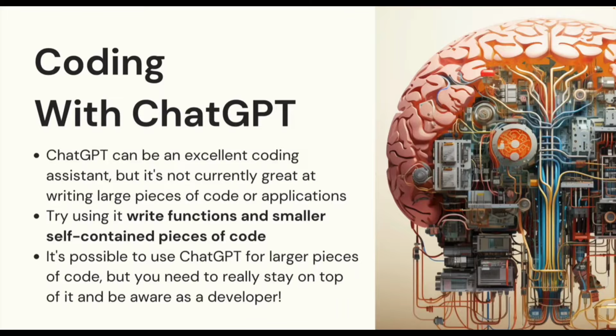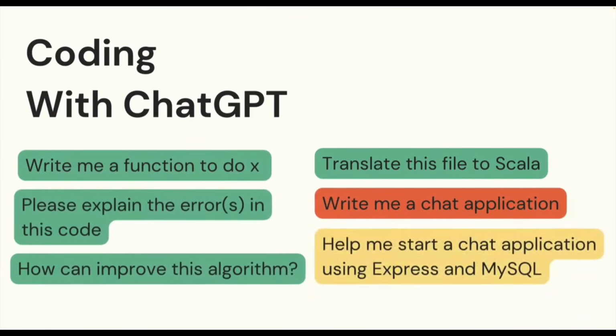It is possible to use ChatGPT to write larger pieces of code or even try to use it to write an application for you, but you really have to know what you're doing as a developer and pay attention to what it's writing, because I've trialed this a bunch of times just to see how far I can push it. I've asked it to write games and applications with authentication, and it will give you some good stuff. And then at some point, it just goes off the rails. Or at some point, it forgets what it was doing before because you've written so much text and it's written so much code. So it is not ready at the moment to write you a full application from scratch unless you're doing something super simple. Write me an HTML and CSS Sudoku game. It can do something like that, but it is not ready to write large applications.